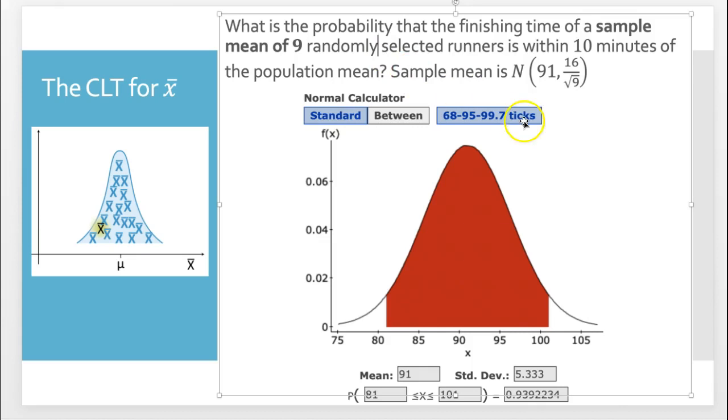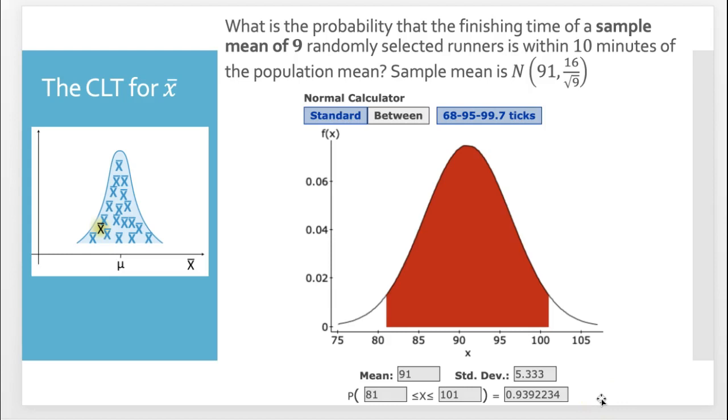So the distribution of the sample mean has the same mean, but its standard deviation, now called the standard error, is smaller, because we're doing 16 divided by 3. When I plug this in, I have my mean of 91 and my standard deviation is 16 divided by 3, which is 5.33. So that's my new standard deviation. I find the same probability, and look what I get, 93.9%. So this probability practically doubled when we're looking at the sample mean.